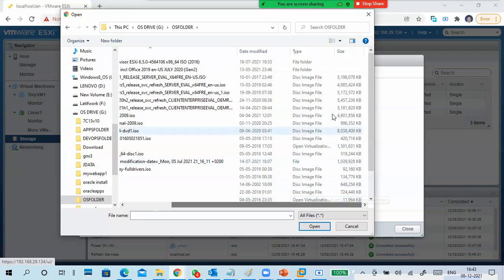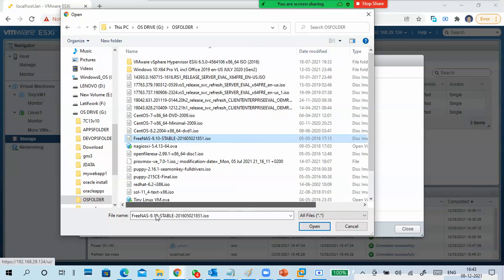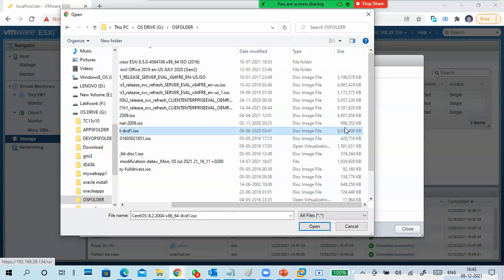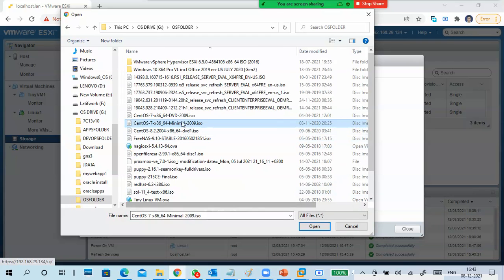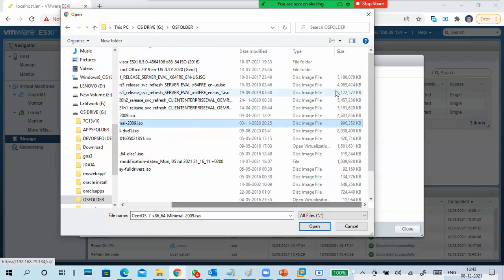Because of sizes. See, this is a small size, this is a very big size, this is an okay size. Some are almost 5 GB, 4.6 GB, 8 GB.